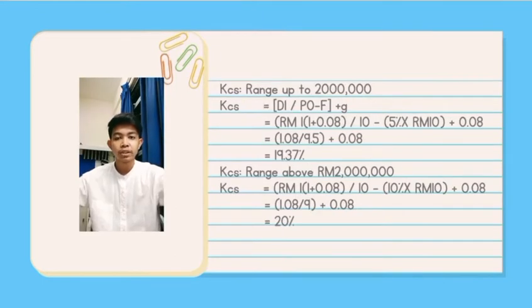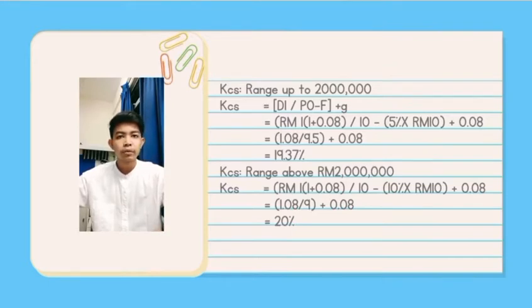Then we have to calculate the KCS range up to 2 million. So KCS equals D1 divided by P0 minus F, plus G. D1 is the dividend at the end of period 1, KCS is the required return on the common stock, and G is the constant annual dividend growth rate.